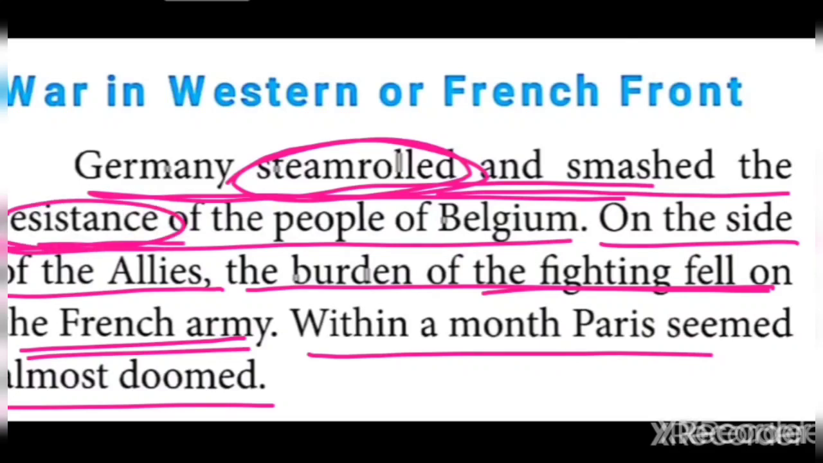On the other side, on the side of the Allies, the burden of fighting fell on the French army. So within a month, Paris, the capital of France, seemed to be doomed. Such a situation arose at that time.